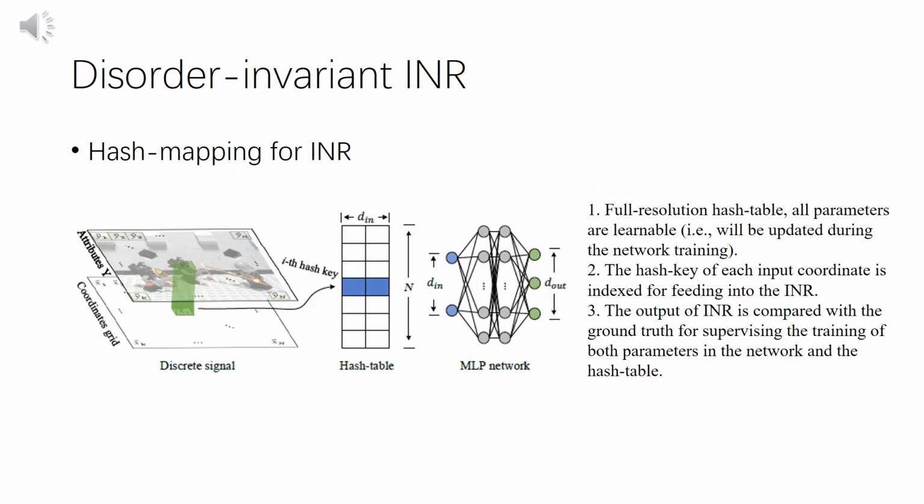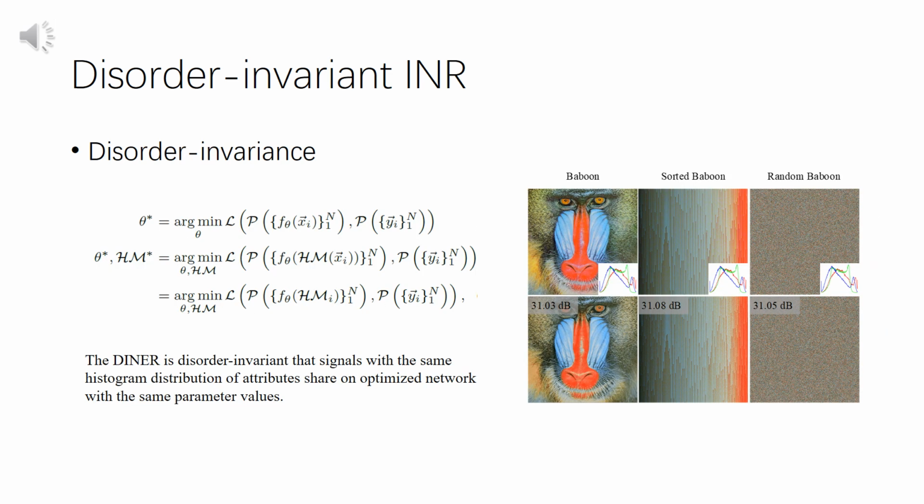To solve these problems, we propose DINER, the disorder-invariant implicit neural representation. DINER is very simple. Compared with the traditional one, an additional full-resolution hash table is introduced between the input coordinate and the subsequent network. Given an input coordinate, the corresponding hash key is indexed from the hash table for feeding into the subsequent network. During the training process, both the parameters in the hash table and the network will be optimized. It could be easily proved that DINER is disorder-invariant, that signals with the same histogram distribution of attributes share an optimized network with the same parameter values. If you are interested, please read the paper for details.